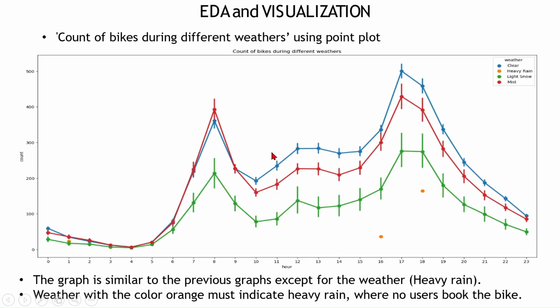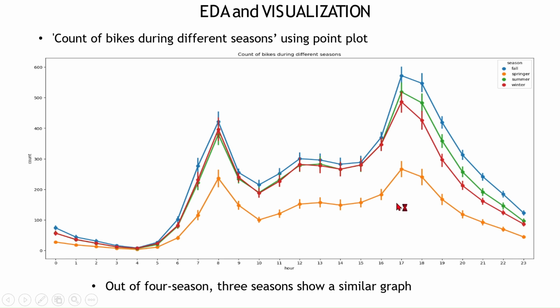Count of bikes during different weathers using point plots. Here you can see heavy rain in orange color, where no users booked a bike. Count of bikes during different seasons using a point plot: the seasons fall, summer and winter, these three seasons show similar graphs.